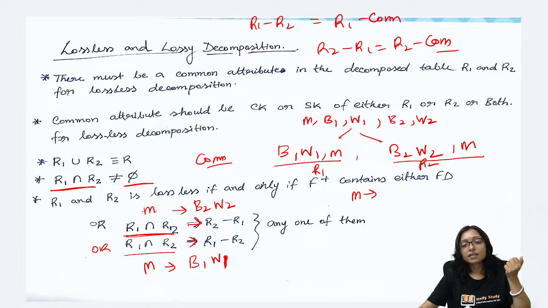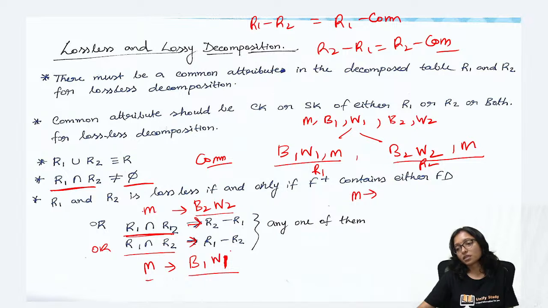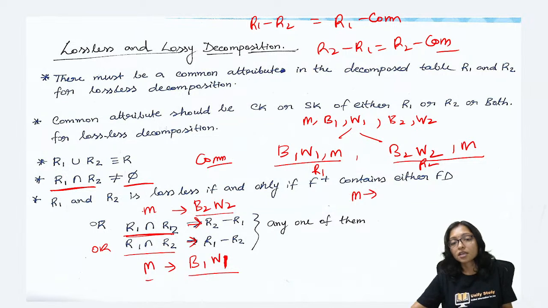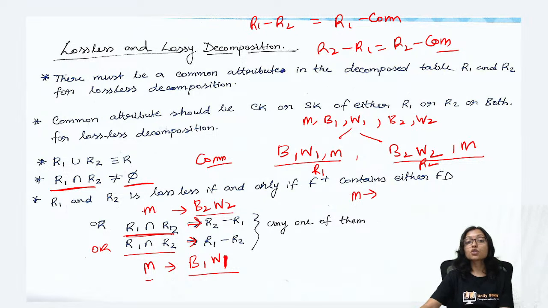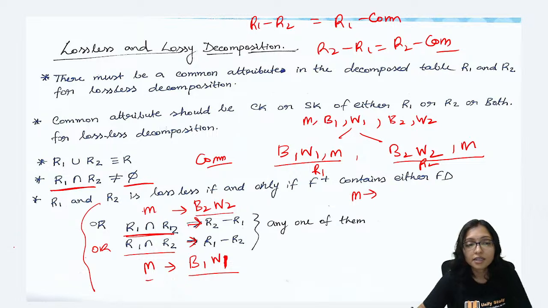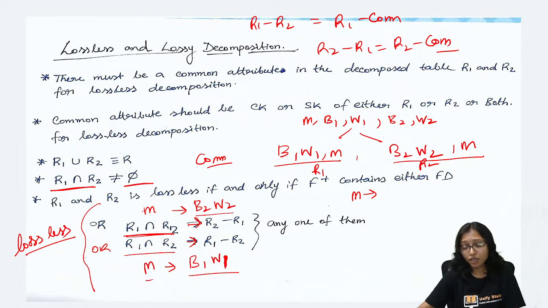So either mother can convince brother 2 wife 2, or mother can convince brother 1 wife 1. Then only it will be lossless. Lossless means no loss in the family. If this is done, then it will be lossless, there is no loss, and you can join this.